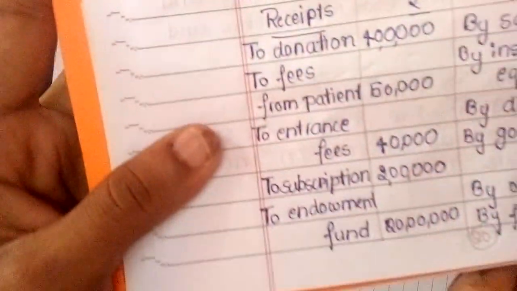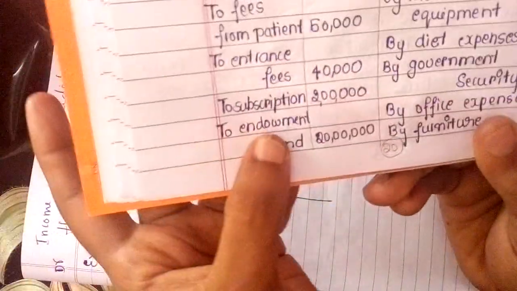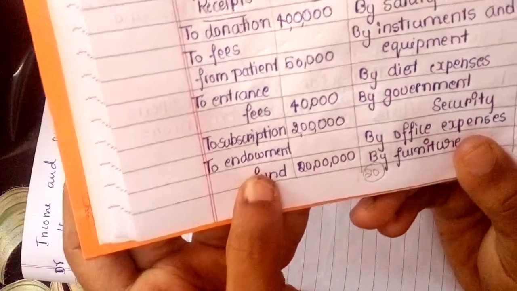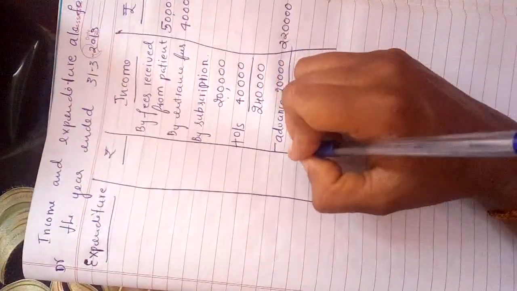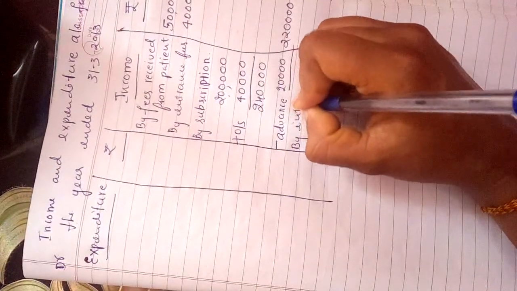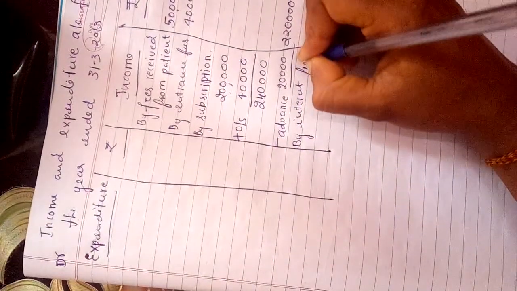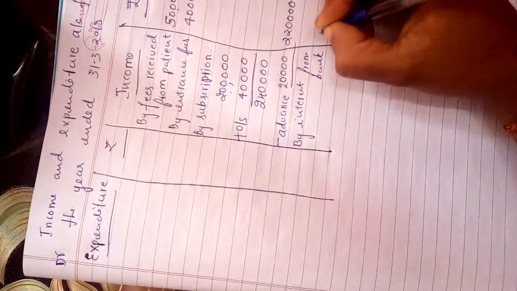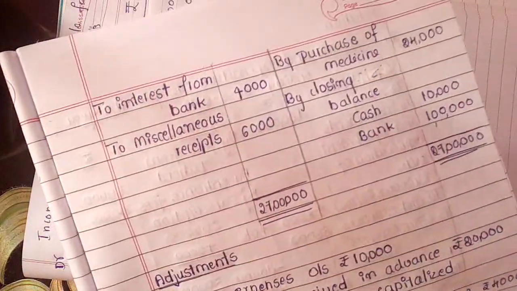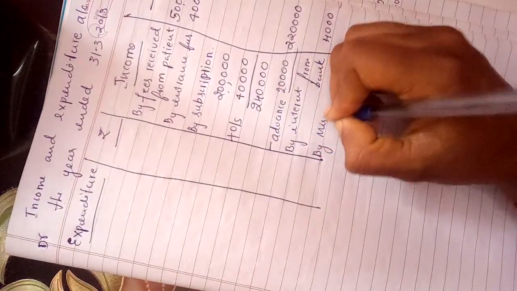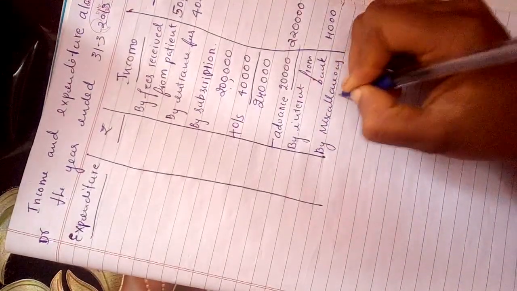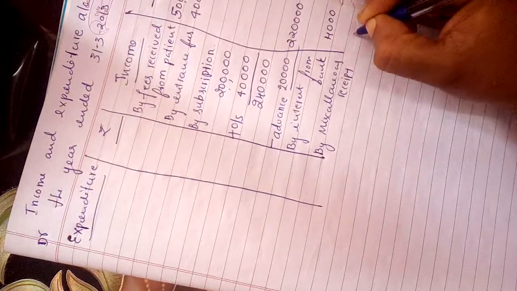So the next item, endowment fund. This one is a liability, recorded under the liability side. Next, the benefit, meaning interest from bank. This one is also revenue, so write down interest from bank amounting to rupees 4,000. Next item, miscellaneous receipts. This one is also recurring in nature. So write down miscellaneous receipt amounting to rupees 6,000.